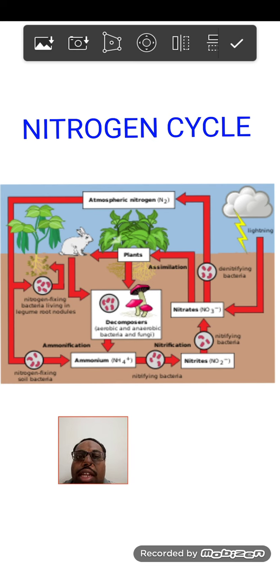For example, this nitrate can be taken up by the plants, and this atmospheric nitrogen can again be fixed by the process of bacteria. There are some bacteria living inside the legumes of these plants, by which nitrogen can be fixed. When these bacteria fix it, they are living in a symbiotic association. One of the best examples is rhizobium. So when this rhizobium has fixed it, this nitrogen will be taken by the plants.